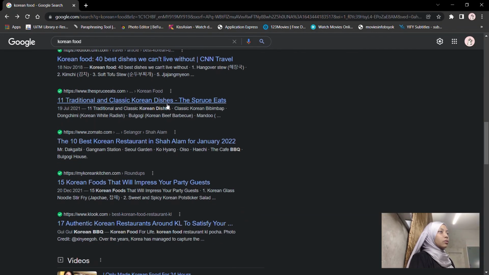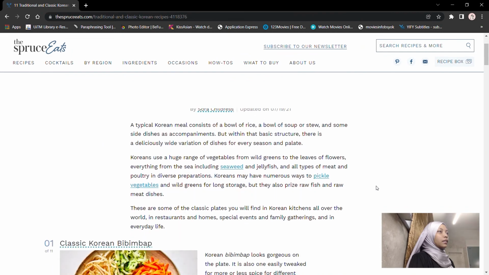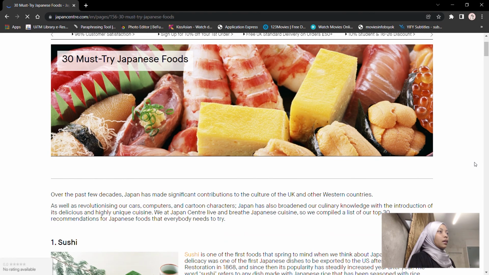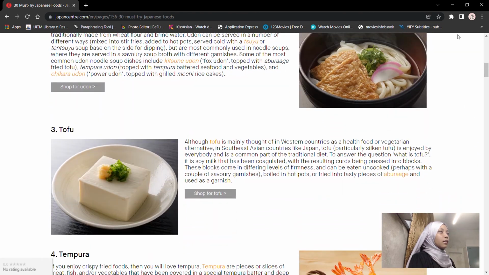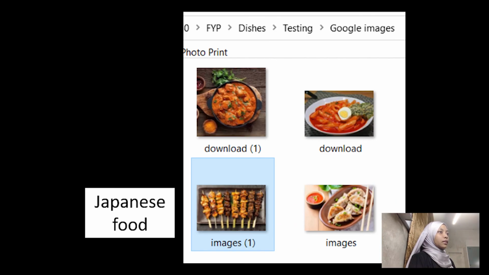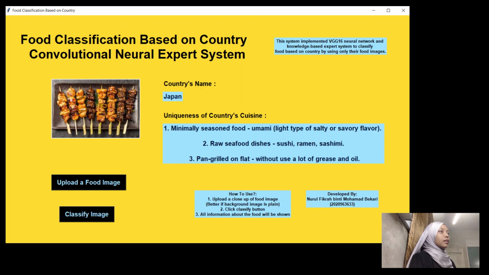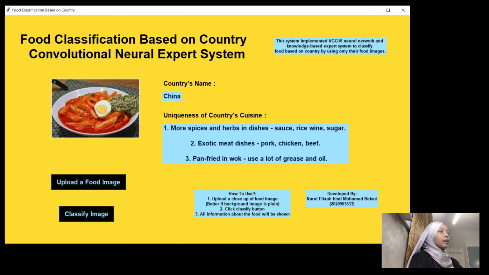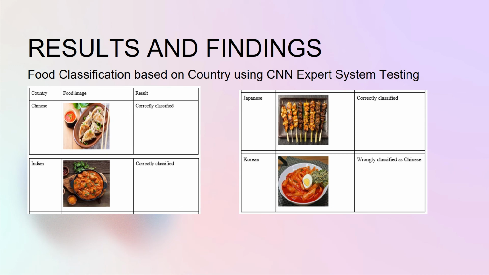Now, I will try to use images from Google, where I search for those countries' food. For example, Japanese food. I will test this food image in my user interface. As a result, the image is correctly classified as Japan. Next, I will try with Korean food. Unfortunately, this Korean food is wrongly classified because there are a lot of items in that image. For the images from Google, the system can classify Chinese, Indian, and Japanese food. In contrast, Korean food is wrongly classified as Chinese food.